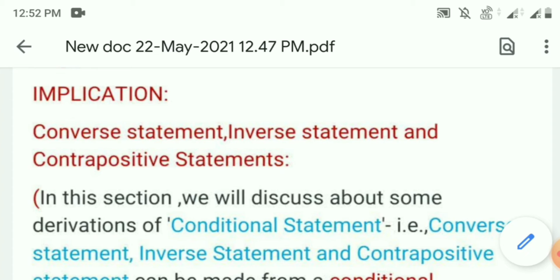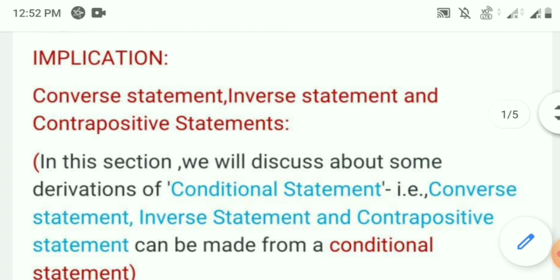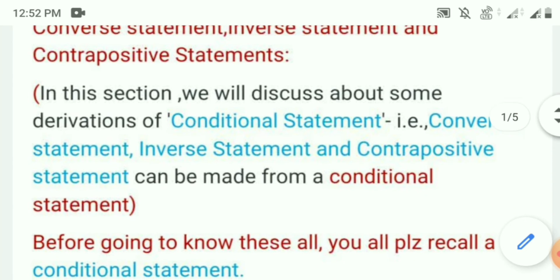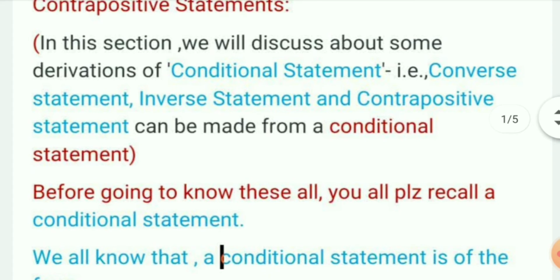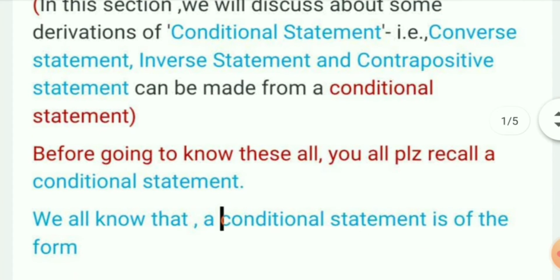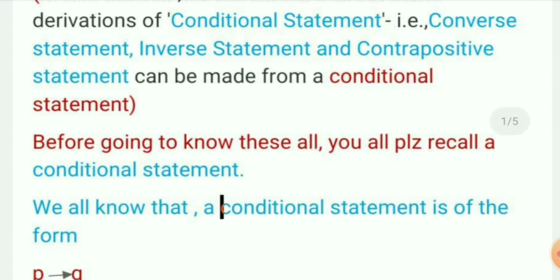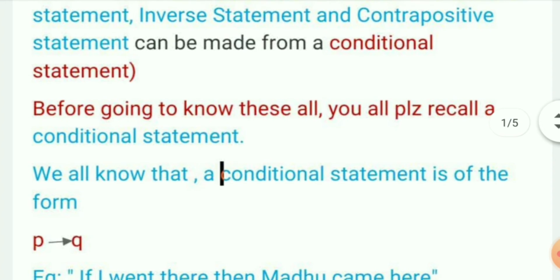In this video, we will discuss implication, converse statement, inverse statement, and contrapositive statement. In this section, we will discuss some derivations of a conditional statement, that is, the converse statement, inverse statement, and contrapositive statement that can be made from a conditional statement. Before going to know all this, please recall a conditional statement.